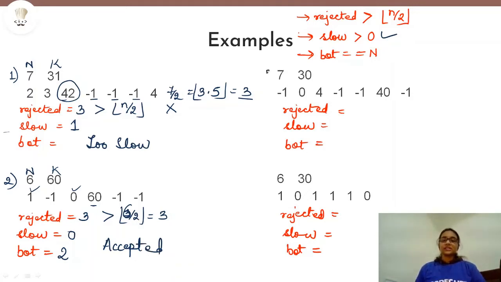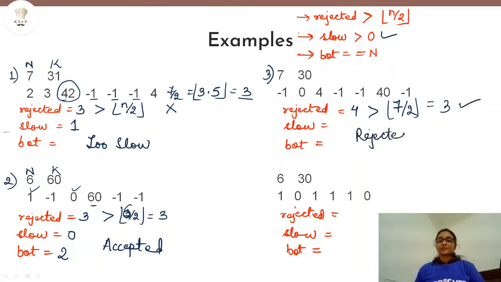Now let us go to the third example. Here the value of rejected will be 4 because there are 4 minus 1s in this array. And what is n divided by 2? So there are 7 problems and 7 divided by 2 is 3.5, and we will take the floor value of this, which will be equal to 3. But this time rejected is greater than 3. So in this case, this will be the condition that will be followed and the verdict will be rejected. And we don't need to check any further.